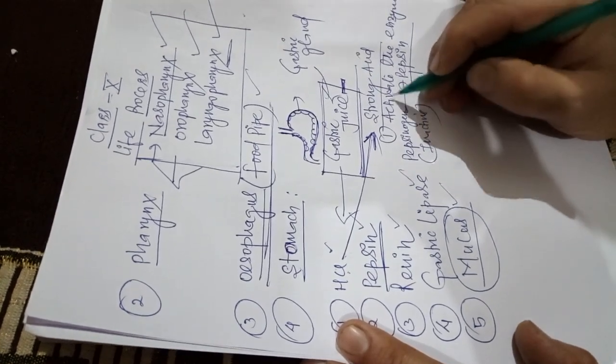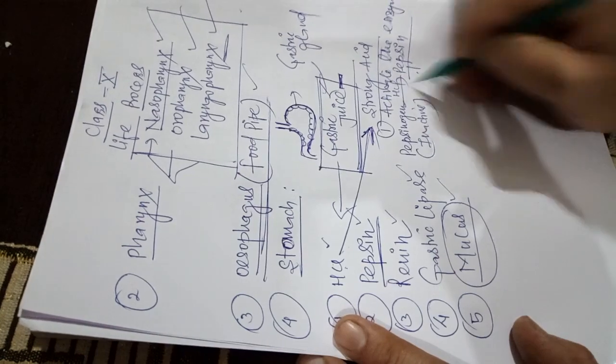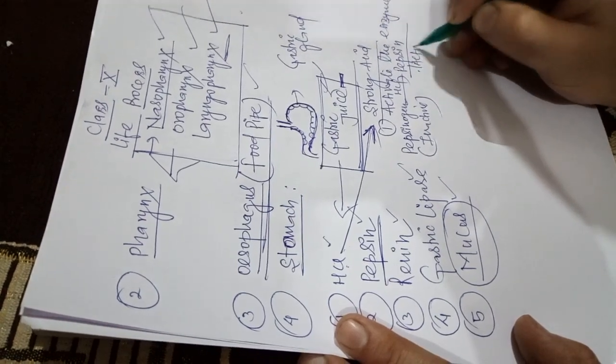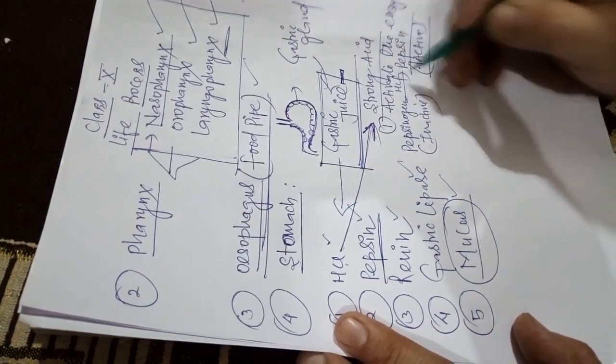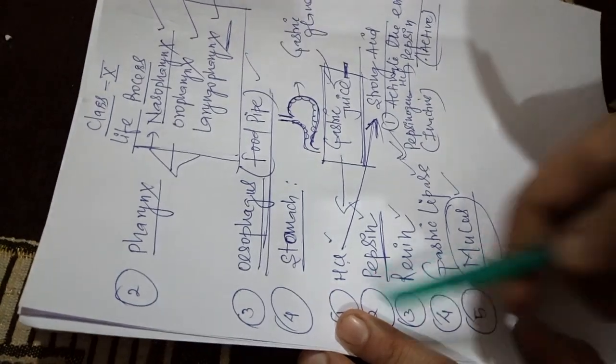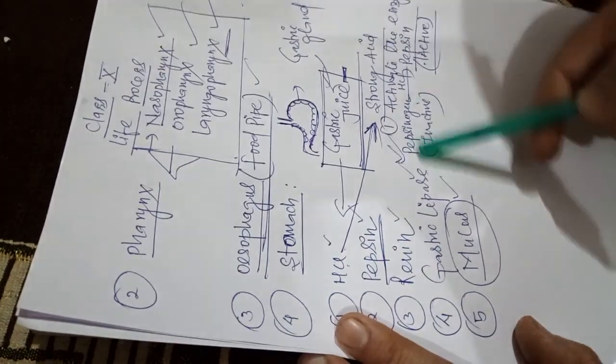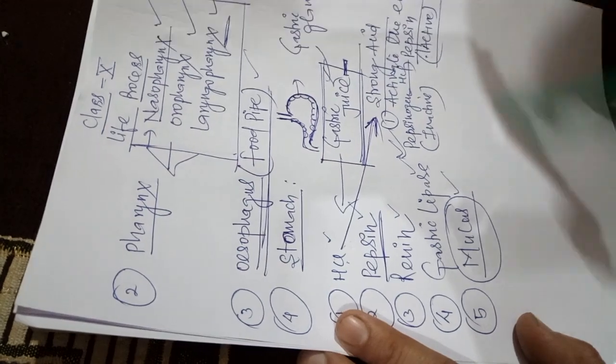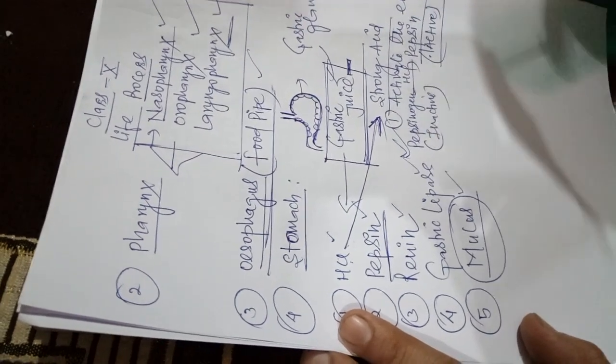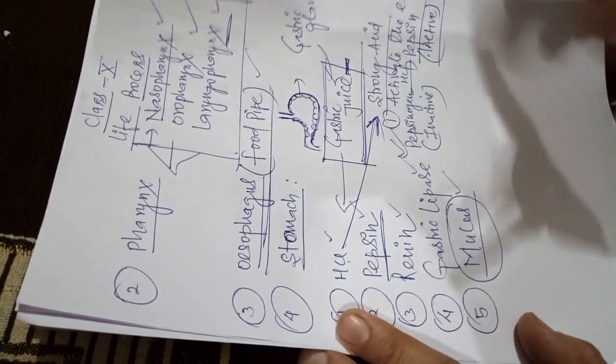But in the presence of this HCl, it converts to pepsin. This is the active form. When HCl is not secreted, pepsinogen will not convert to pepsin. It means there will not be digestion of protein. This is the main function.